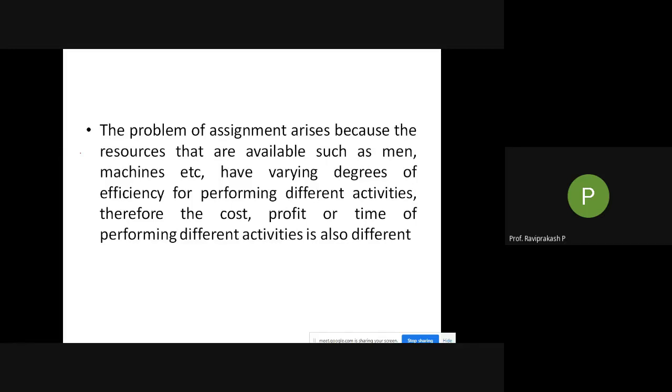Like when I give you a problem to solve, all are solving at a time. I'll be giving the problem to all at a particular time only, right? But some are very fast, some are slow. Basically, we are getting to the same answer, but some are fast, some are slow. Similarly, in this case also, even if the work is the same, the machine is the same, and all the tools given are the same, the time taken is different because the efficiency is different.